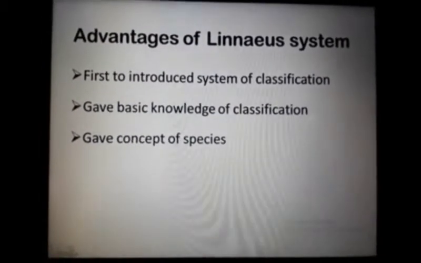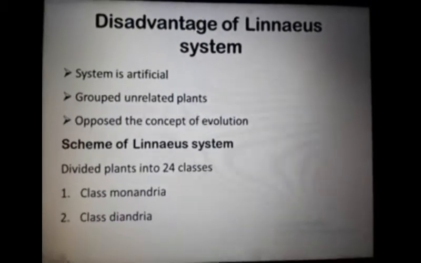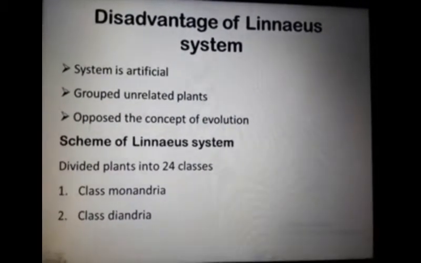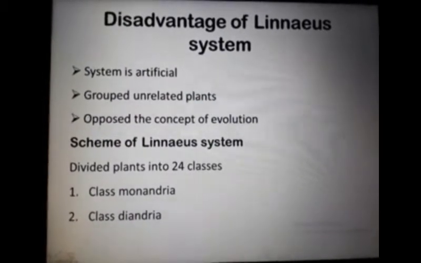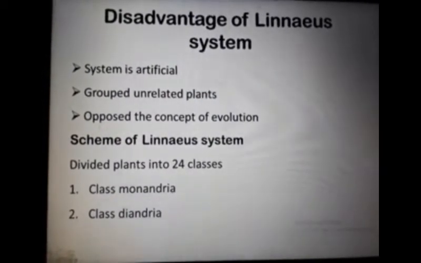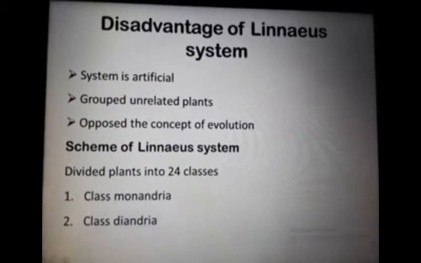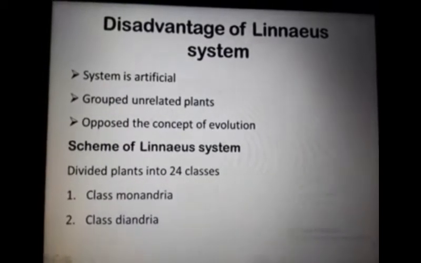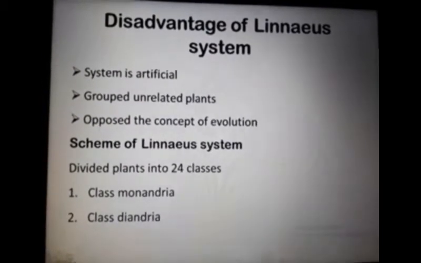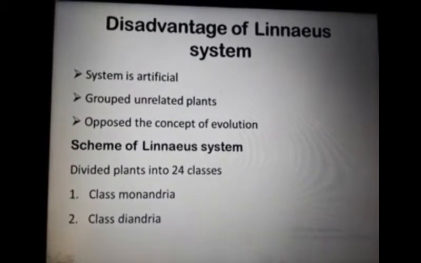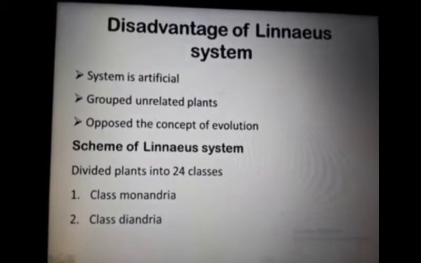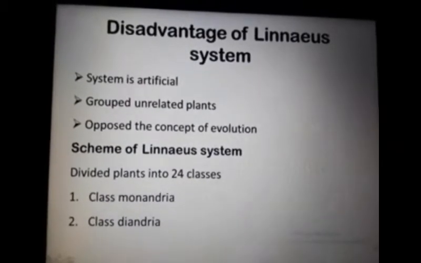After that, there are the disadvantages of the Linnaeus system. The Linnaeus system is an artificial system. Linnaeus declared his system to be artificial or temporary. He realized that this system should be replaced with some natural system, and Linnaeus grouped some unrelated plants due to similarity in flower structure.